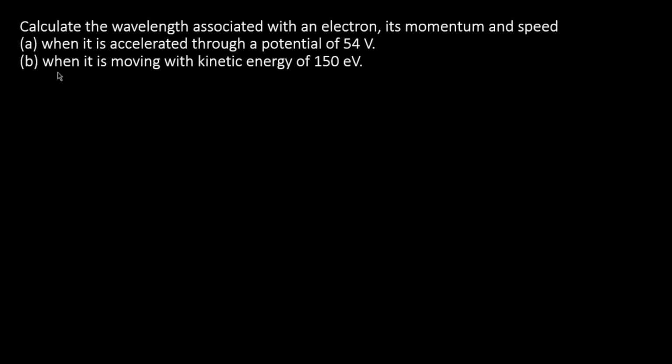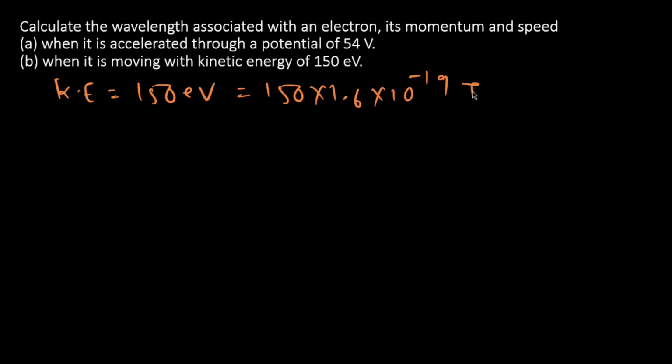For the next part we have been given the kinetic energy. So the kinetic energy is 150 electron volt. To convert it into joules, 150 into 1.6 into 10 raised to minus 19 joules. We need to find out the wavelength associated with the electron.